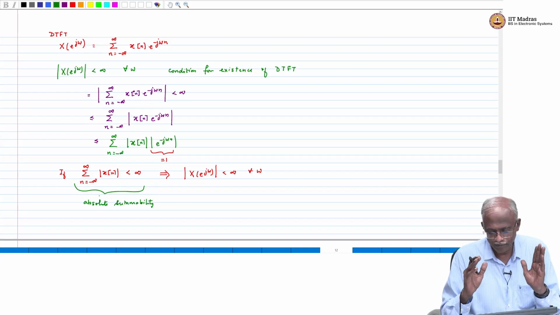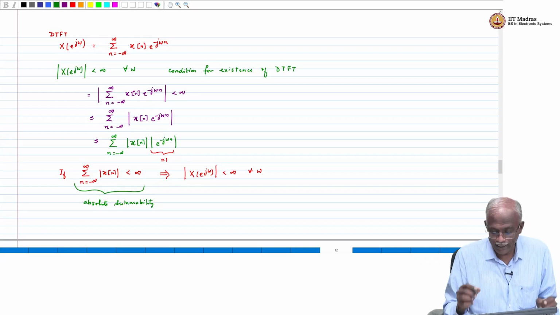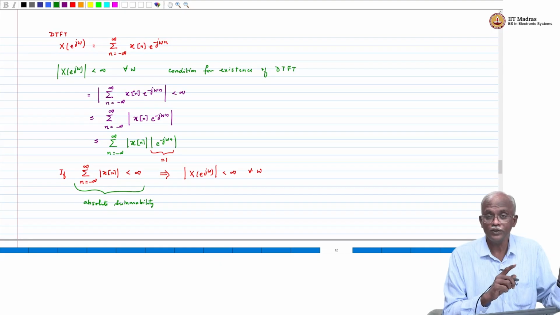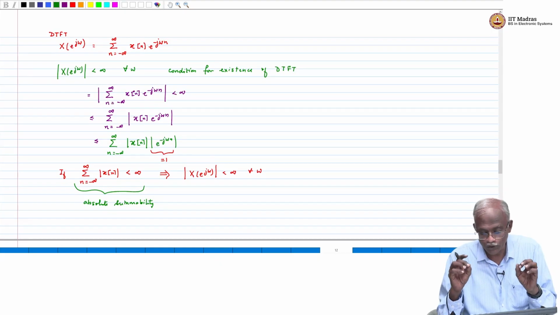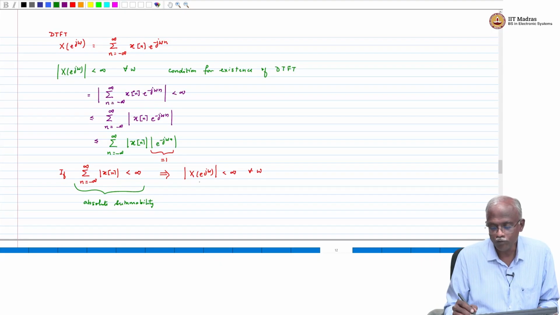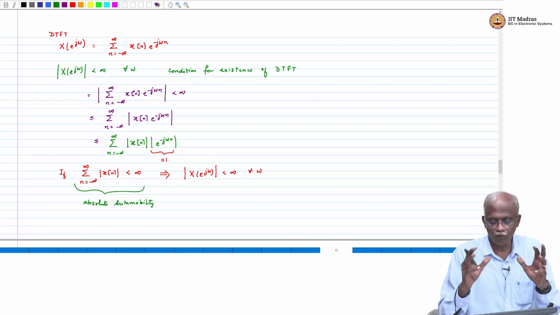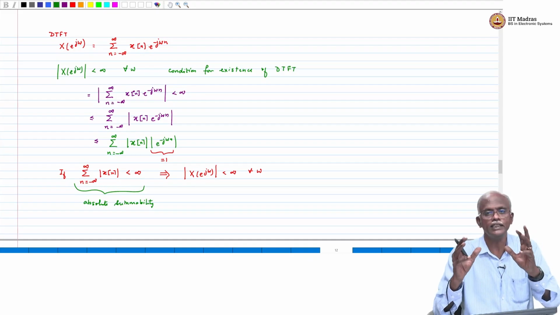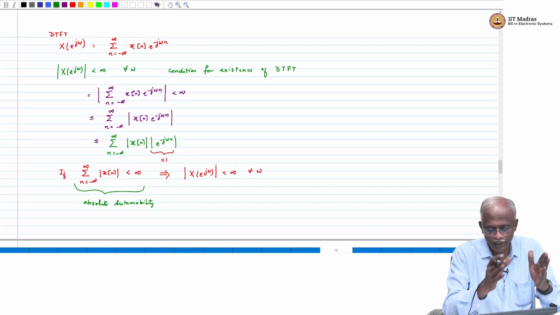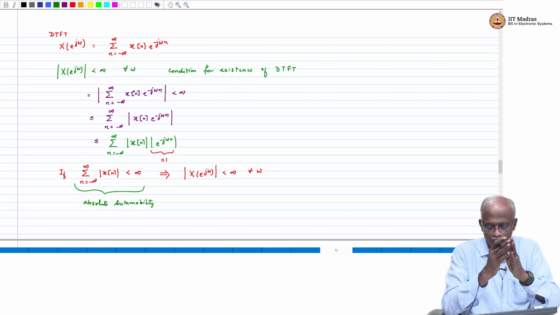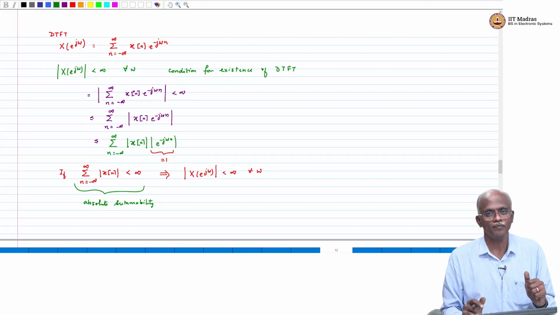Absolute summability is a very useful quantity, and it was useful in BIBO stability, but it's also the condition that is needed for the existence of the discrete time Fourier transform. So, if somebody were to ask you what is the condition for the existence of the discrete time Fourier transform, the answer would be that the input sequence must be absolutely summable.